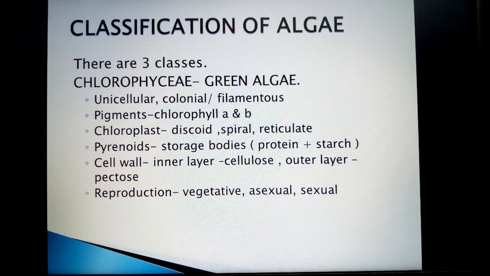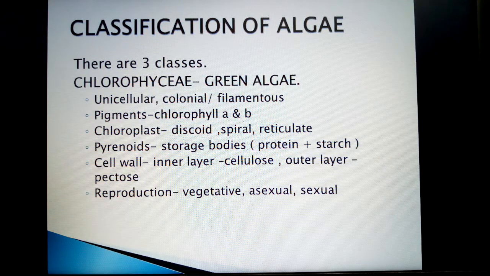The pigments found are chlorophyll A and B, and because of these chlorophyll A and B pigments, the green color is seen. The shape of the chloroplast may be different. It may be discoid, plate-like, reticulate, cup-shaped, spiral, etc.